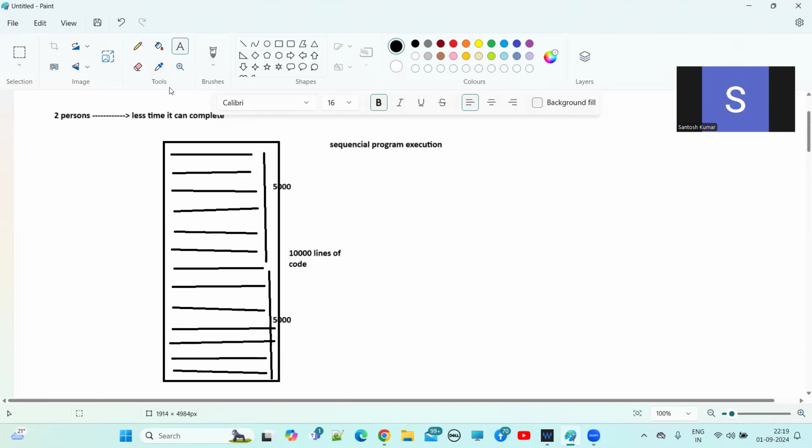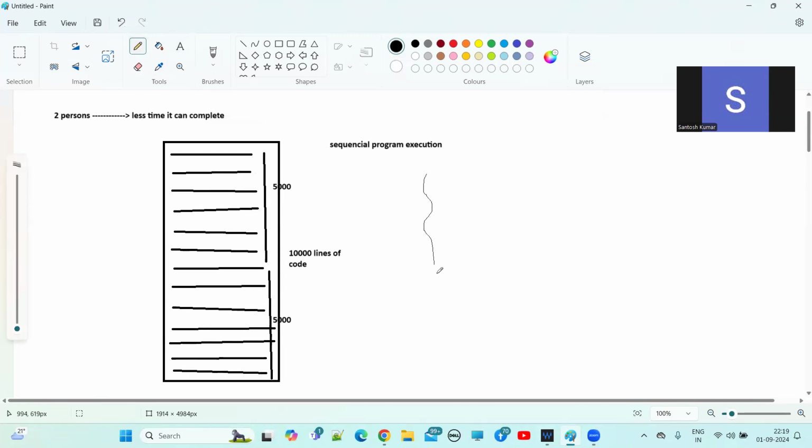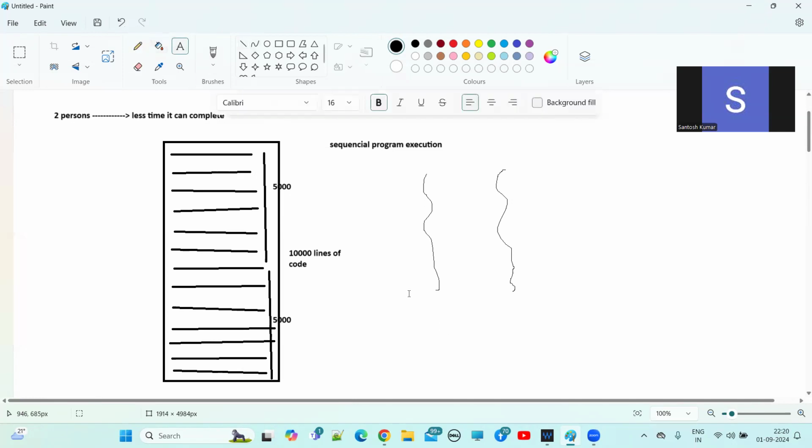Because these are independent of each other. I mean, the first 5,000 lines of code is one flow of execution, and the next 5,000 lines of code is another flow of execution.